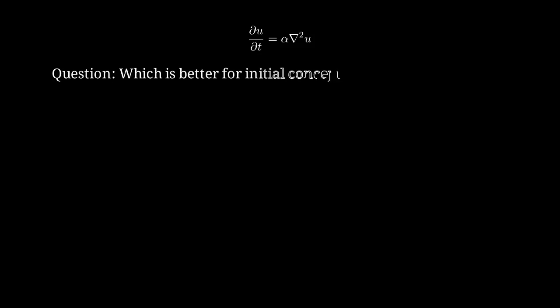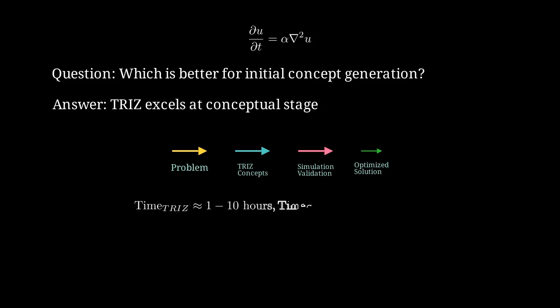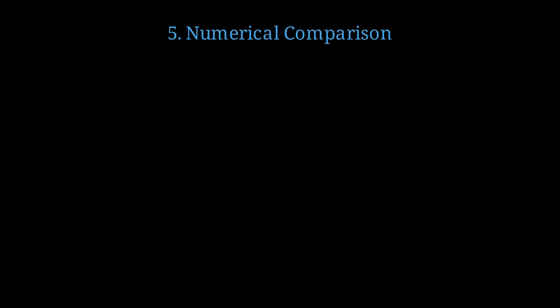Here's a key question. Which approach is better for initial concept generation when you're facing an unknown problem? TRIZ excels at the conceptual stage because it rapidly generates potential solution directions without requiring detailed system knowledge. The optimal workflow uses TRIZ for initial concept generation, then applies simulations to validate and optimize the chosen concepts. TRIZ typically takes 1 to 10 hours for concept generation, while detailed simulations can take 10 to 1,000 hours depending on complexity.